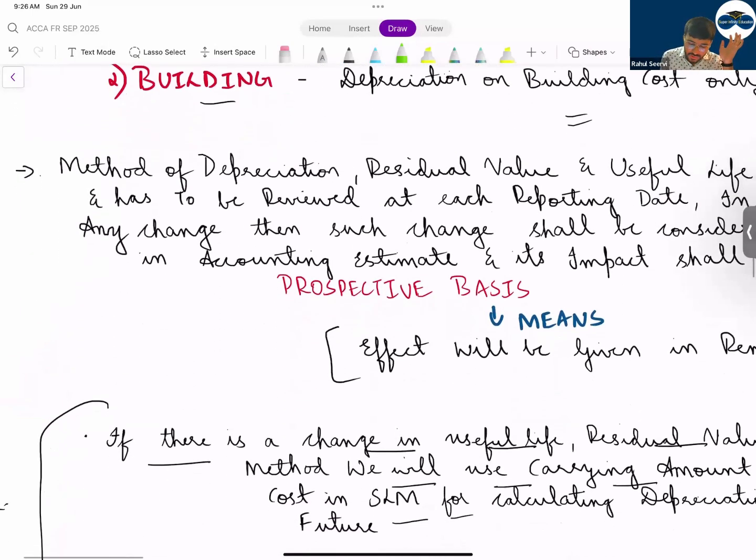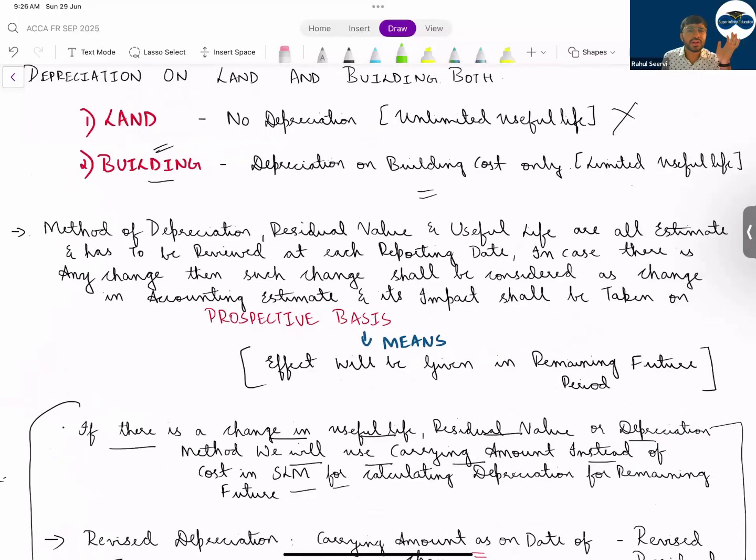देन वी आर डिस्कस द वन इंपॉर्टेंट टॉपिक, और मैंने बोला था कि क्वेश्चन आता है इससे. व्हाट इज दिस टॉपिक? जो भी आप एस्टिमेट करते हो, useful life, residual value, all are what? Estimate है सारा. If this estimate is changing, what should you do? Prospective treatment. Prospective means what? आज से consider करना है change. From today you have to consider the change.